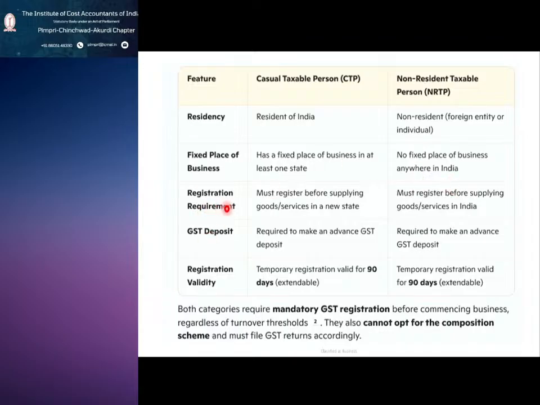On registration, both must register before supplying goods or services in a new state or in India.